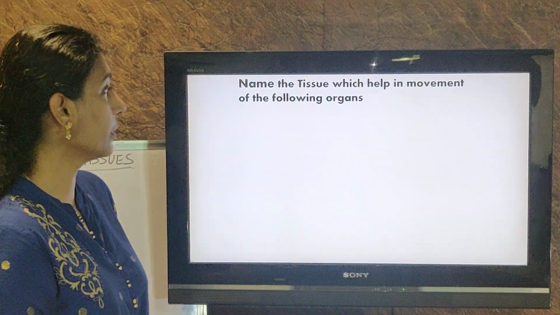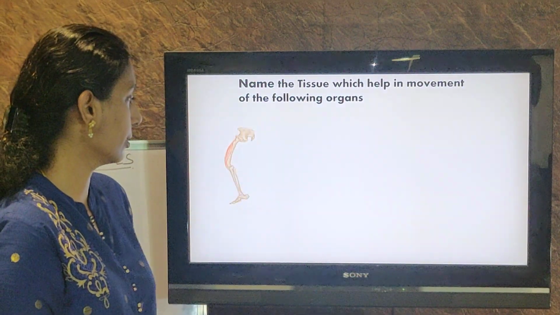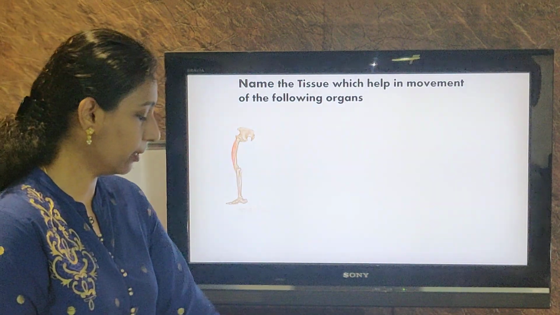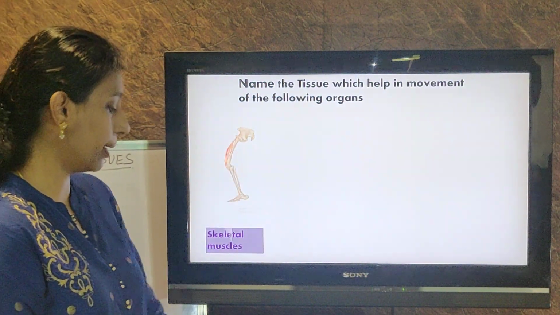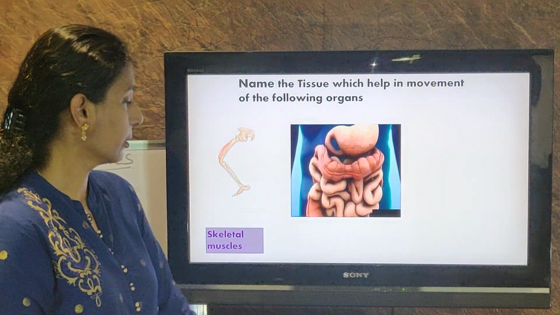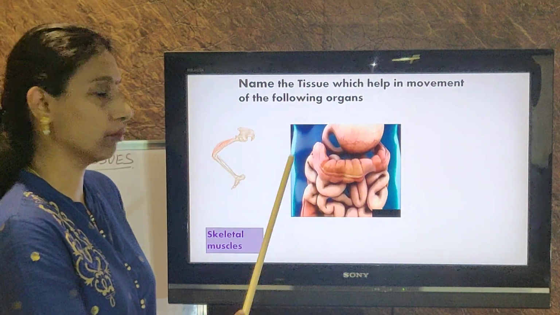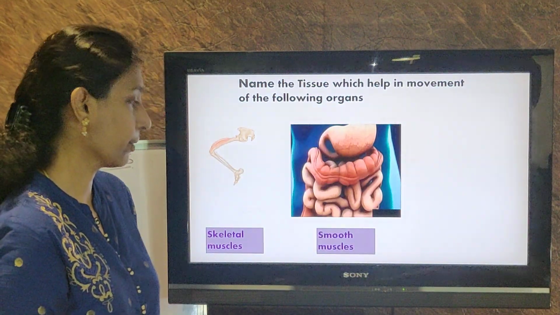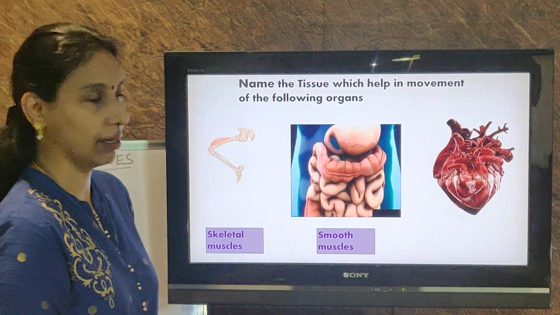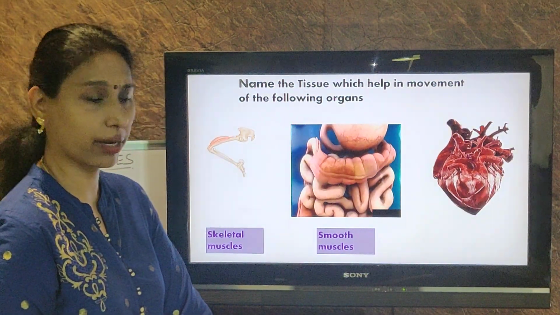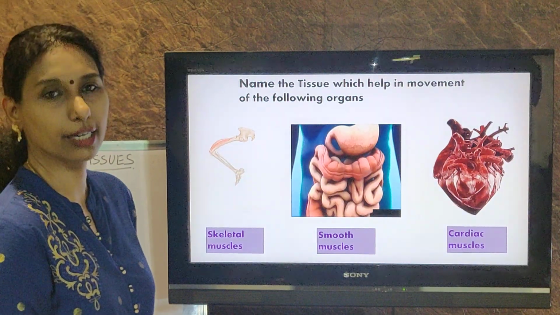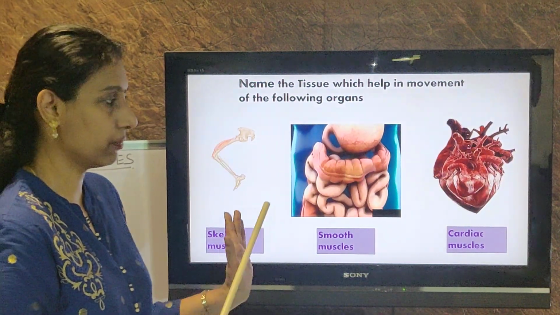Okay. Name the tissue which helps in the movement of the following organs. How are you able to move your leg? Because of the skeletal muscles. What is the reason for the movement of your internal organs? Smooth muscles. How is a rhythmic heartbeat occurring? Because of the cardiac muscles. Okay, now it's very clear to you.